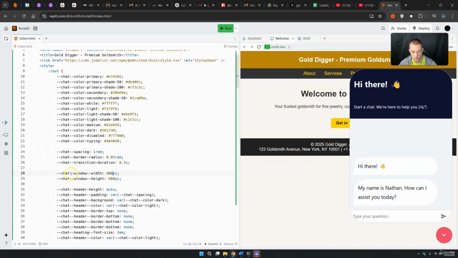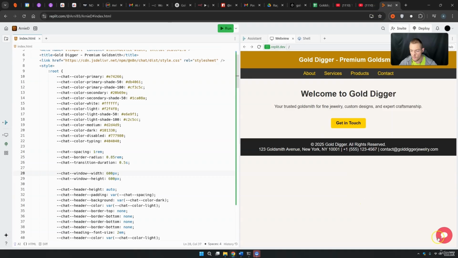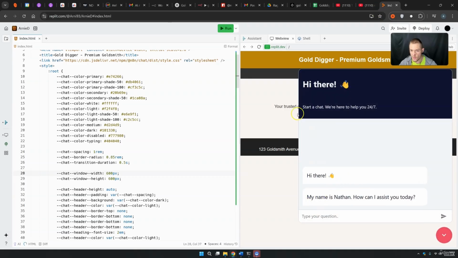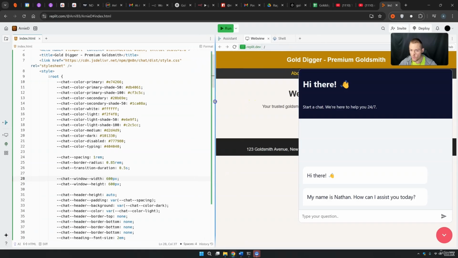But I also want to show you this. Chat window width and chat window height. Let's just say you want this 600 by 600 pixels so that this thing is a little bit broader. So we press run. Let's just open this up. Right now it's 600 times 600 pixels and it's of course less round. I think this looks also somehow good, but maybe it's too big for you. You can make this of course however you want.